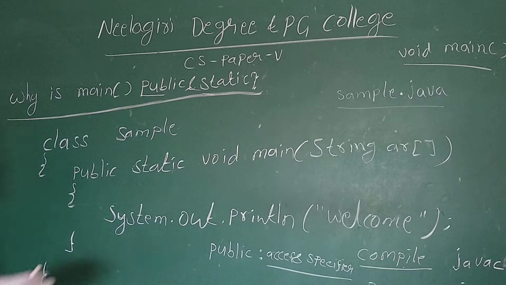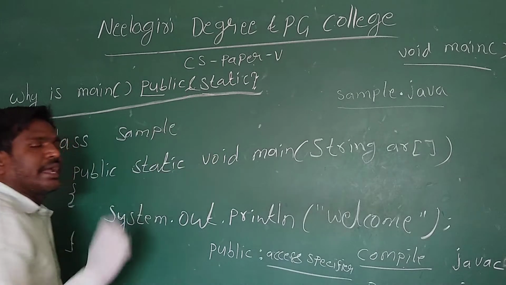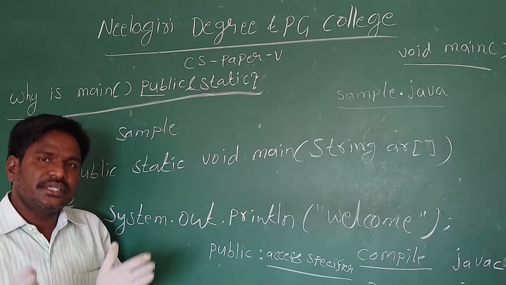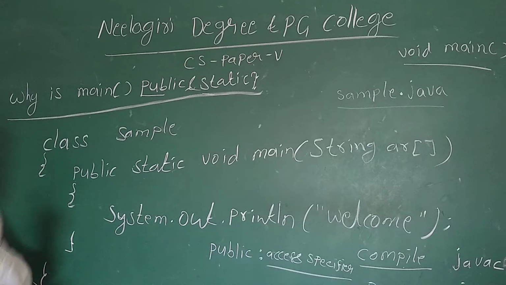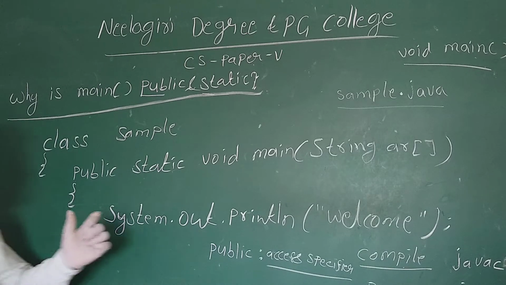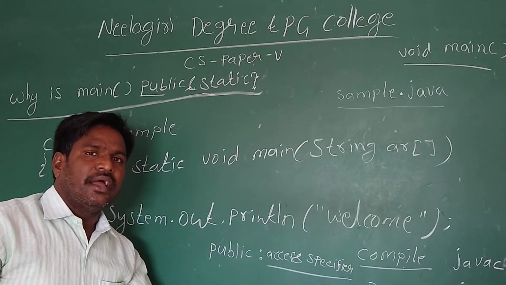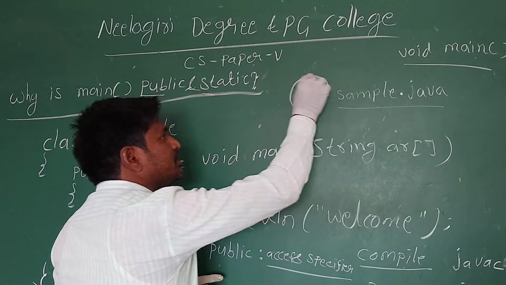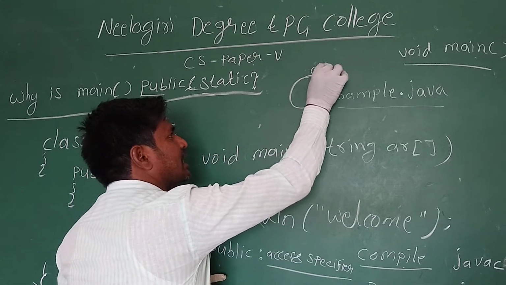We already studied the concept of data encapsulation. What is data encapsulation? Binding of data and methods in a single unit. We studied it in C++, in the OOPs principles. This unit is called a class.